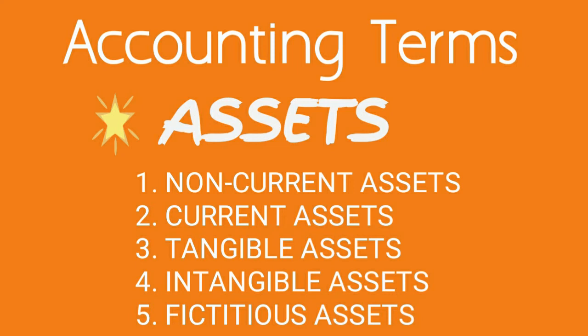Now, there are 4 or 5 classifications of asset. First classification is non-current asset. Non-current assets are those assets which are held by a business firm for a very long period of time. Let's say land and building. Machinery is installed within the land and building. So, machinery is a non-current asset, as well as the land and building, because there is no intention on the part of the business to sell them, as both of them are helping the firm in earning its revenue or sales.